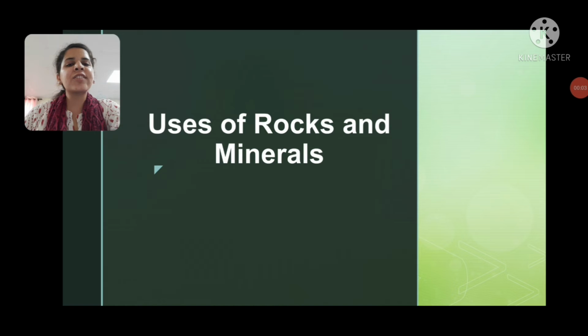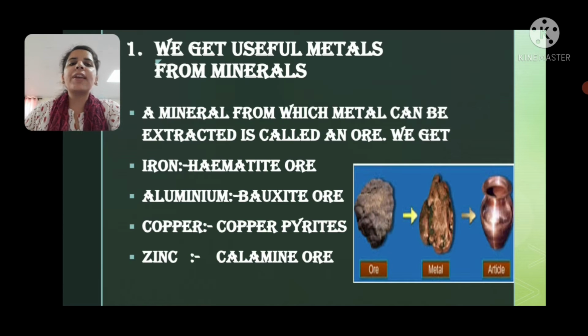So students, let's talk about uses of rocks and minerals. So what are the uses of rocks and minerals? First one, we get useful metals from minerals. So we get different types of metals from minerals like iron, aluminium, copper and zinc, right? A mineral from which metal can be extracted is called an ore. So we get iron from hematite ore, aluminium from bauxite ore, copper from copper pyrites ore, and zinc from calamine ore, right?